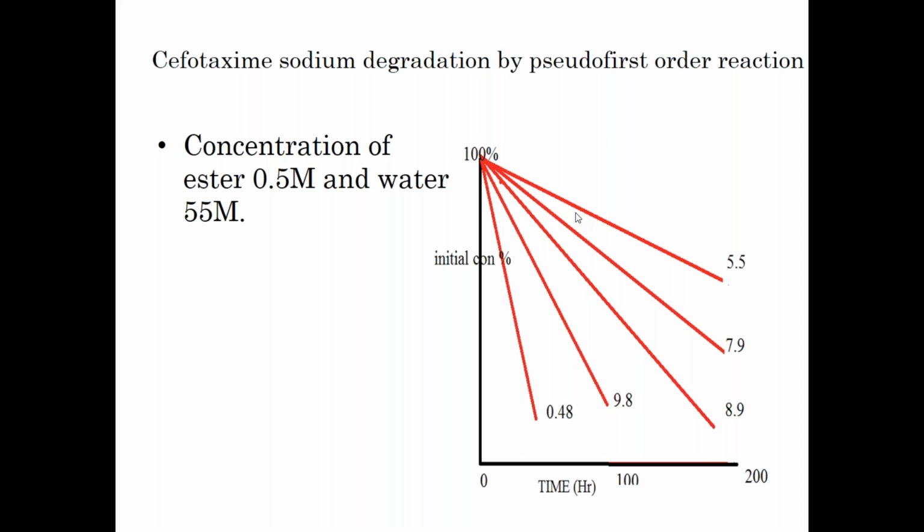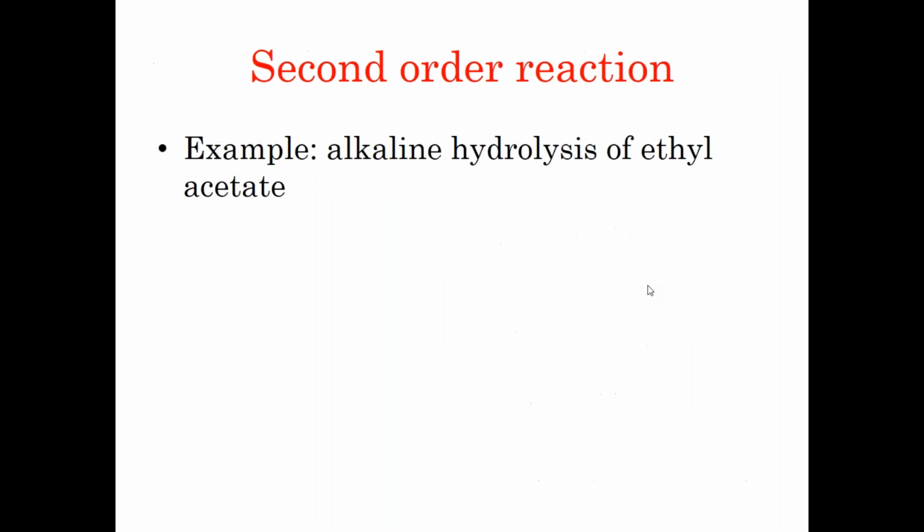So the complexity goes on as the order increases. For second order, the example is alkaline hydrolysis of ethyl acetate, which is a second order reaction. When I say second order, remember there are two reactants. When I say first order, only one reactant is involved. In zero order, the reaction doesn't depend on the initial reactants. That's why it's called zero order kinetics.